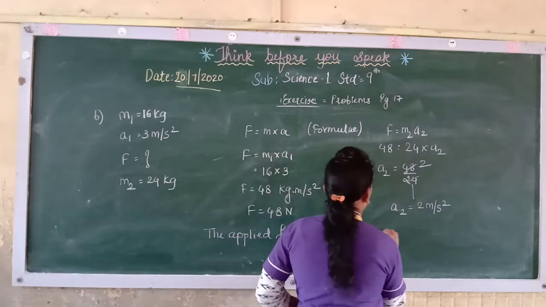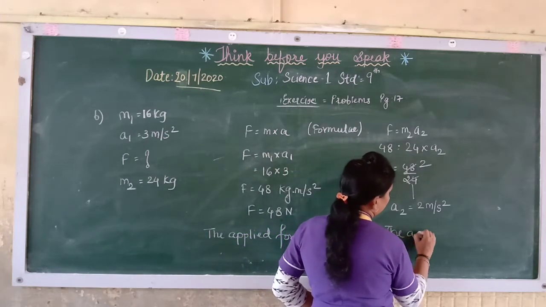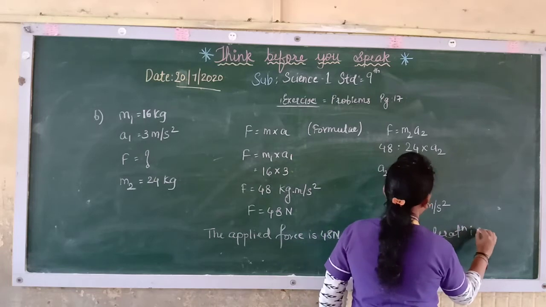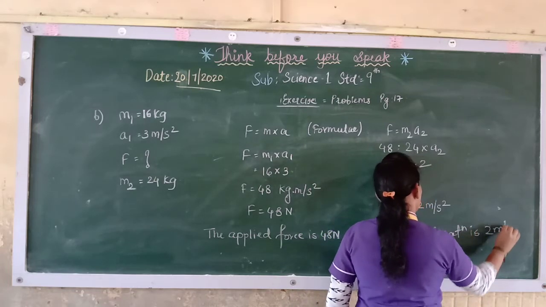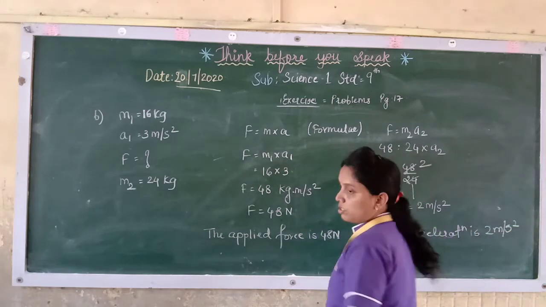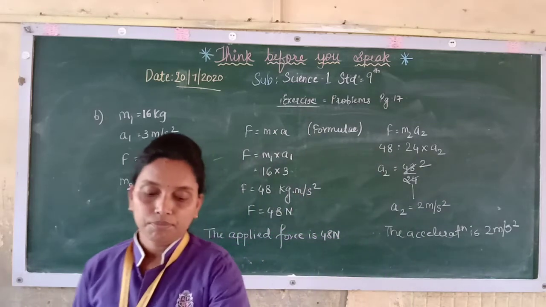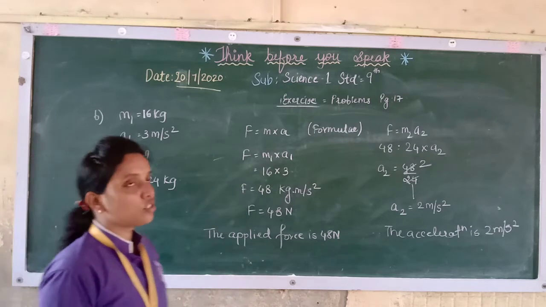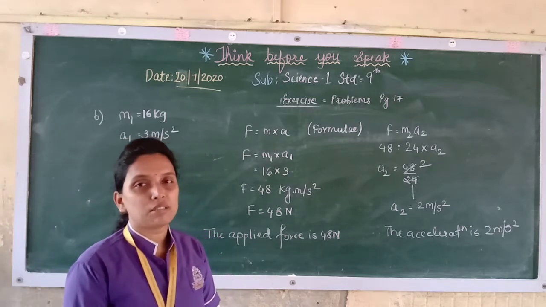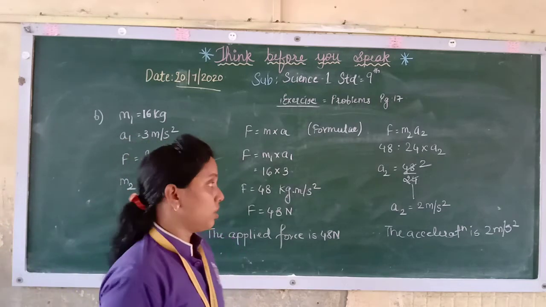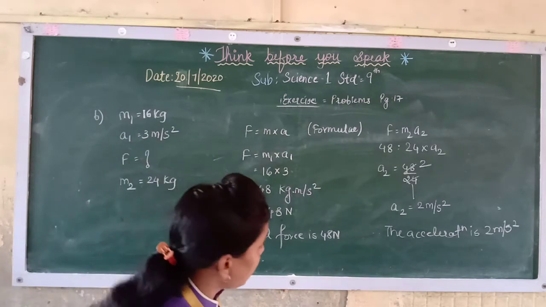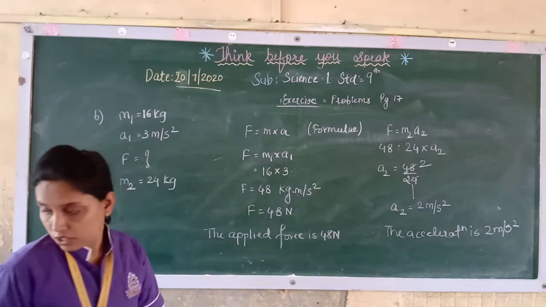So therefore the acceleration of the object you can write is 2 meter per second square. So here it is easy. We have just used the formula of force, that is mass into acceleration, and we have calculated the force and secondly the acceleration.